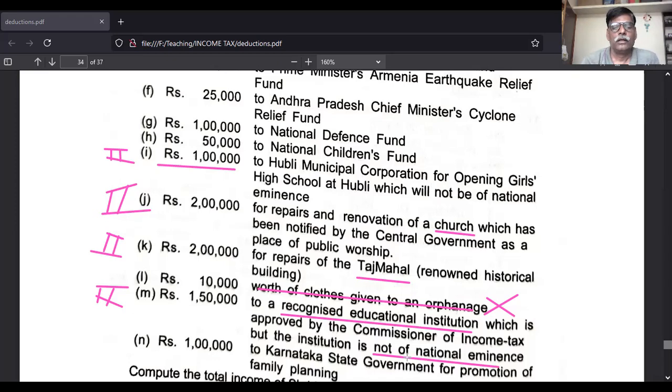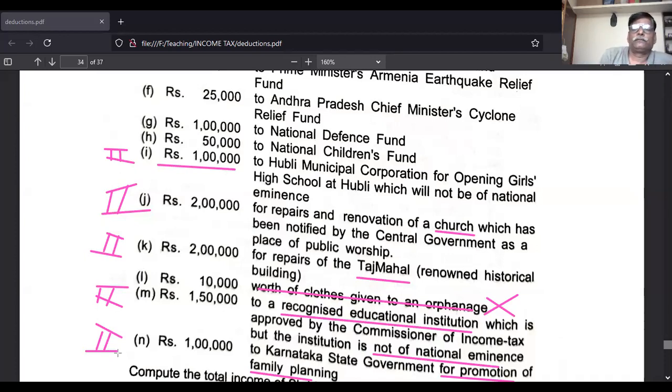Then next point is Karnataka state government for promotion of family planning. The promotion of family planning wording is very important. That is a second category point. This is the second category point.